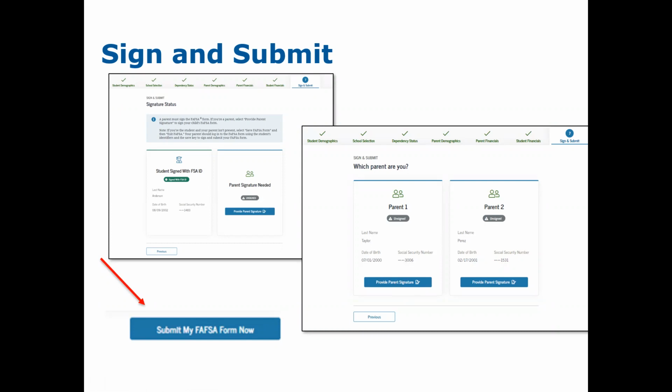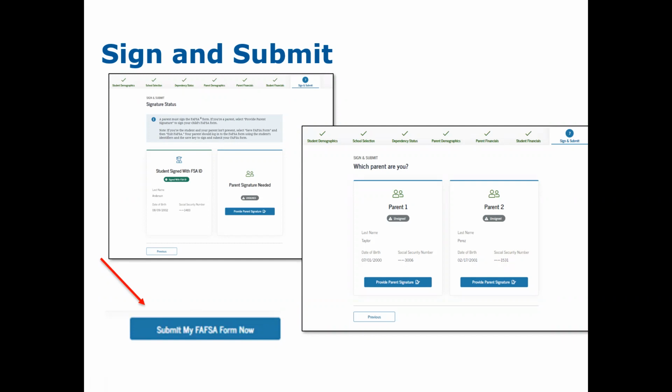At this point, there's also an option to view the FAFSA summary information, and we encourage all families to do that. Go and check and make sure that all of the answers that you provided are exactly how you wanted them, that you didn't add an extra 0 to the income, that you didn't transpose numbers, and that everything appears the way that you want it. Once you've confirmed that, then you can click the button that says Submit My FAFSA Now. This will then submit the FAFSA to Federal Student Aid for processing.